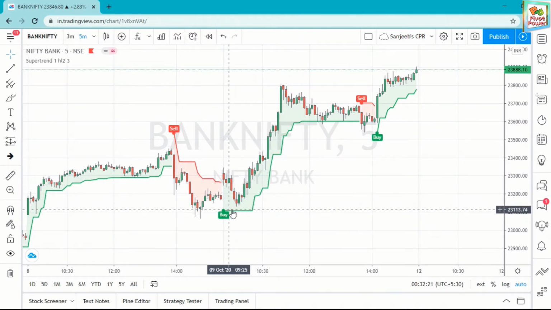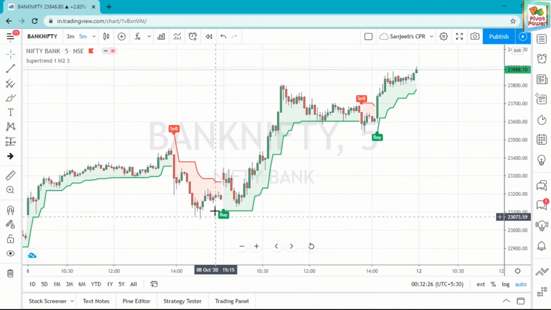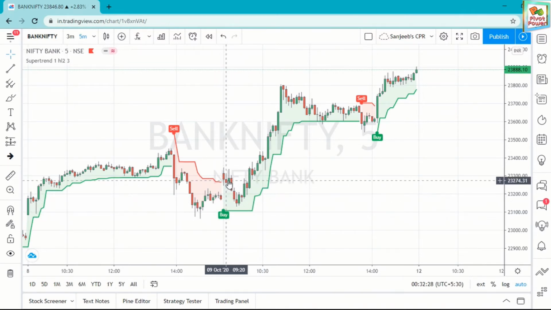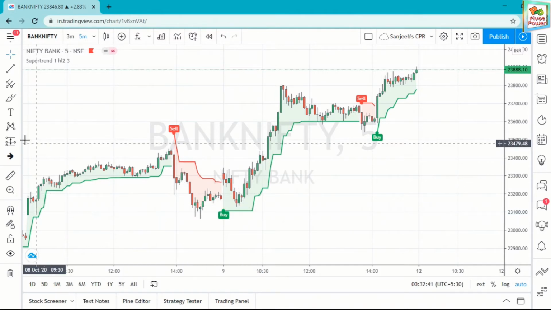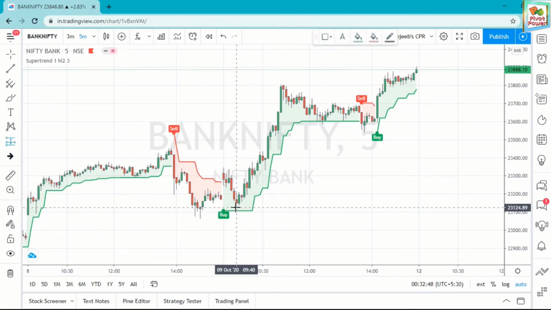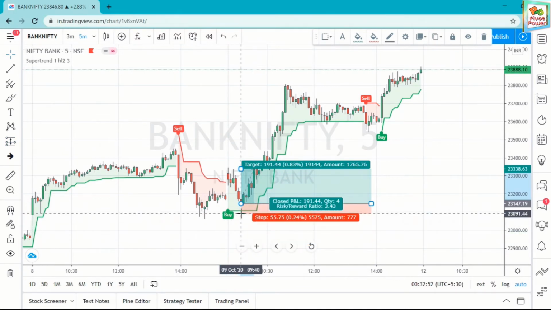Even with the buy signal, you have to wait for the price to come near about the green step, then your stop loss should be very minimum. How to check the stop loss? Risk reward: you go here, long position. Your entry should be here and your stop loss should be below this.